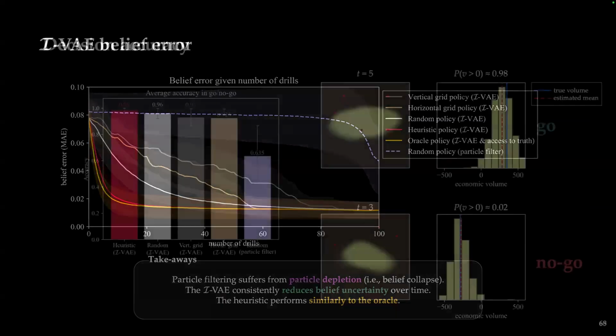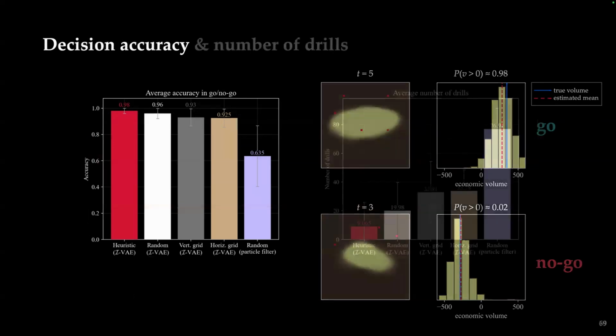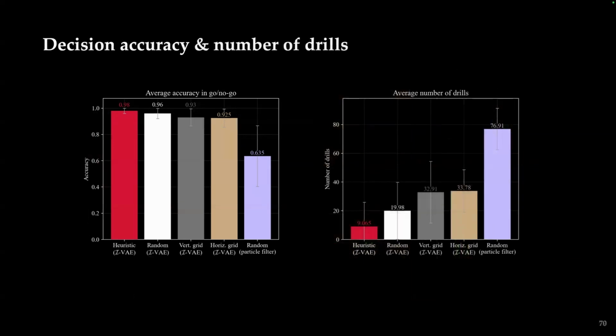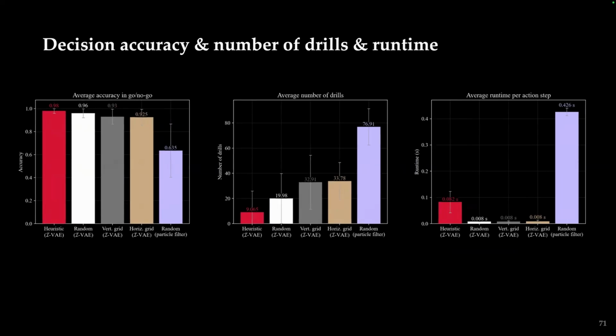So say now if we make a decision based on when to drill, if our probability that we think we're in the go or no-go section of our economic volume, we can see that the heuristic has extremely high accuracy in that decision, where it's calibrated so that if you just make a random choice of go, no-go, it would be 50% accurate. We can see we have high accuracy with a small number of drills, so we're still doing that nice balance of decision accuracy without drilling everywhere, and relatively fast in terms of compute for runtime.